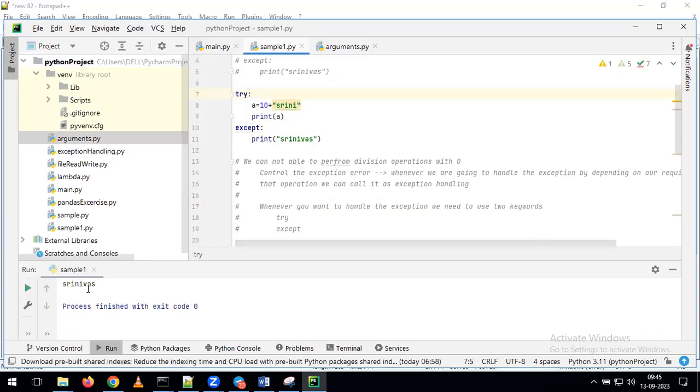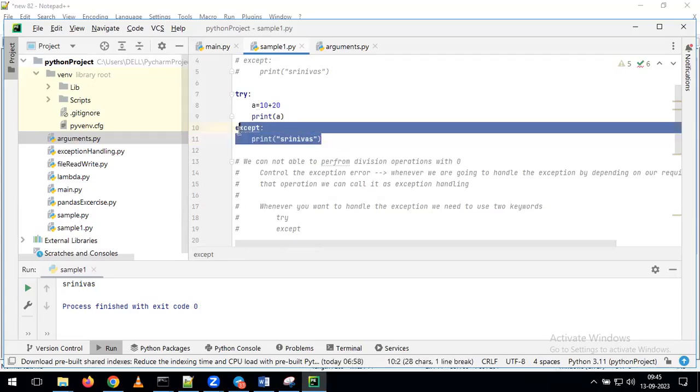Now see what's happening. We are getting output as Srinivas. Now instead of Srini, I will give the value as 20. Now tell me what will happen. It is giving 30 because there is no error. That's the reason it is not coming to the except block at all.